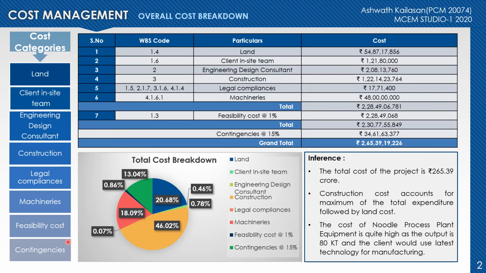Among these costs, we could see that the construction cost is occupying the highest amount, and it is followed by the land cost and then the machinery cost. The total project cost comes out to be 265.39 crores in total.